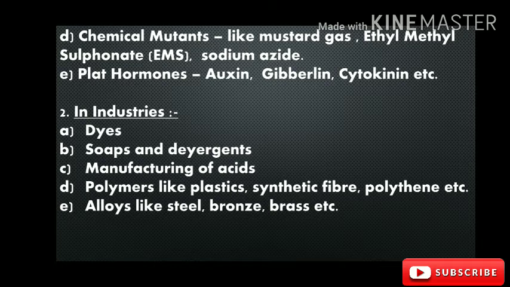The hybrid paddies are developed with the help of chemical mutagens like mustard gas, ethyl methyl sulfonate or sodium azide.